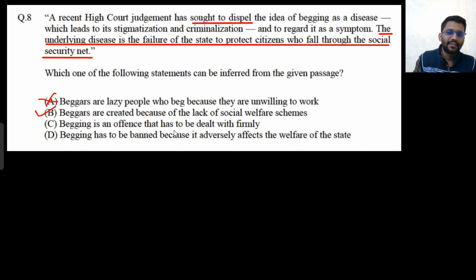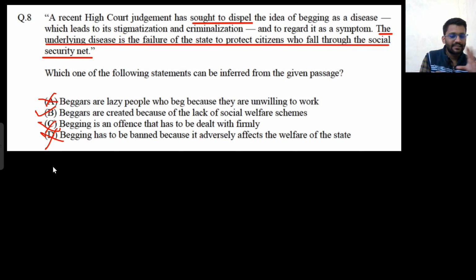Begging is an offense that has to be dealt with firmly, but this is not an offense, right? The court case had eradicated the idea that it is a disease or offense. So this is not an offense, and begging has to be banned because it adversely affects the welfare of the state. This is also not inferred.